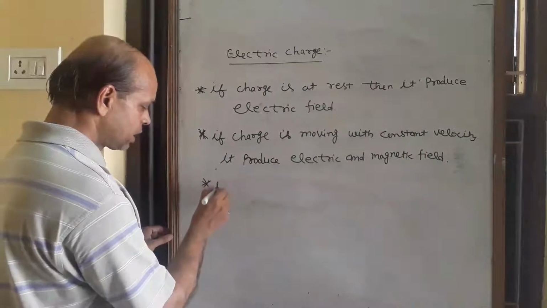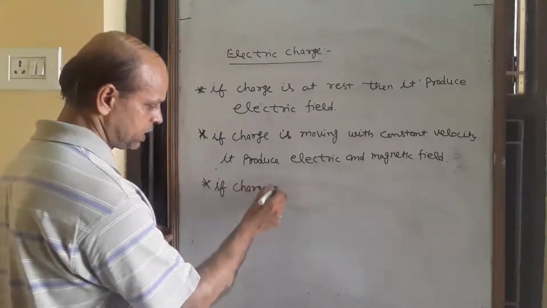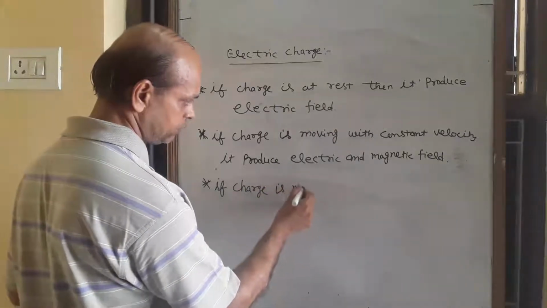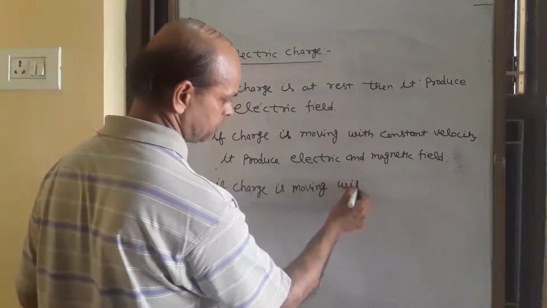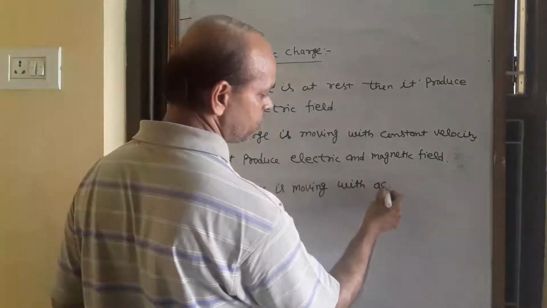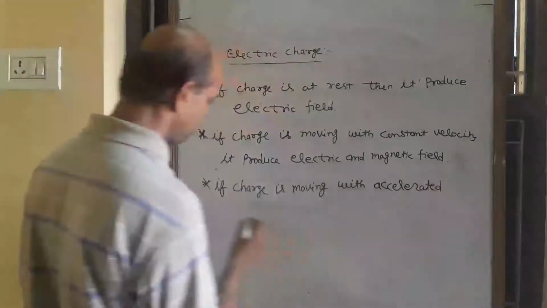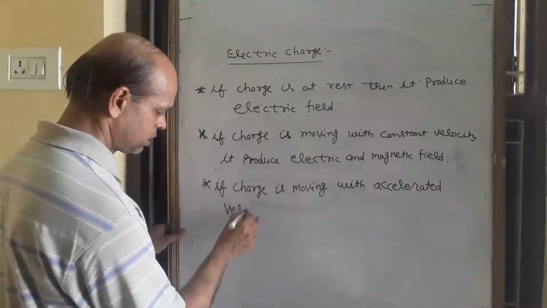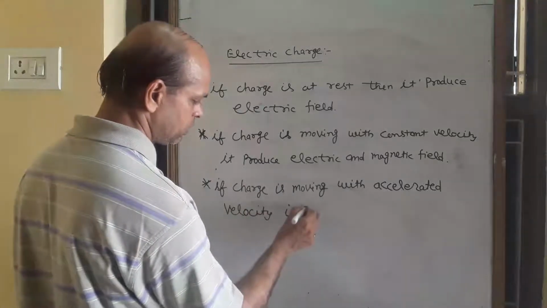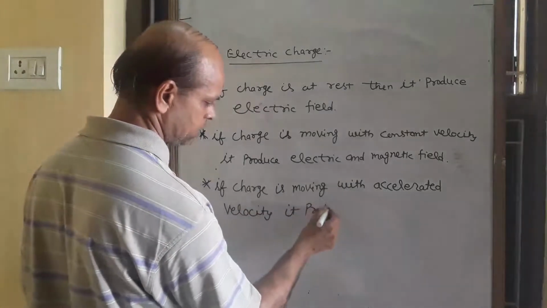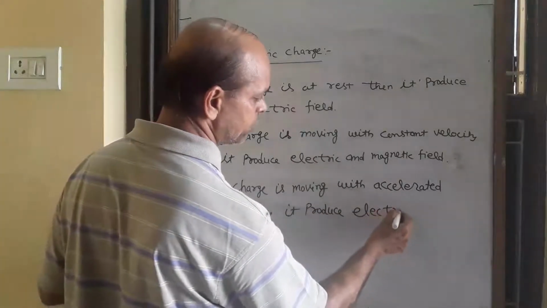If charge is moving with accelerated velocity, it produces electromagnetic waves.